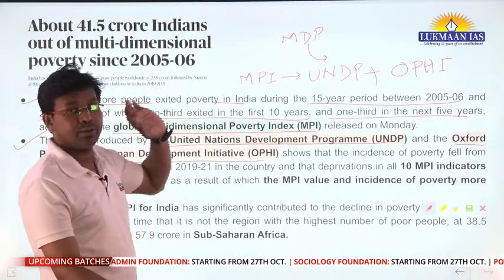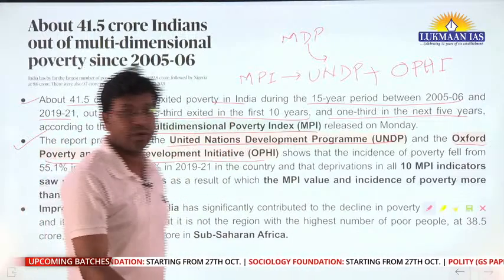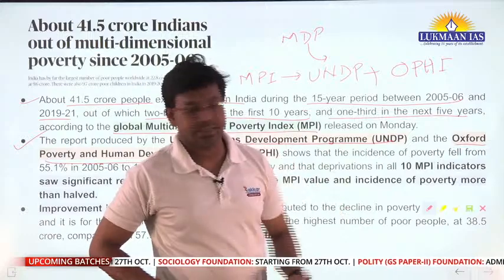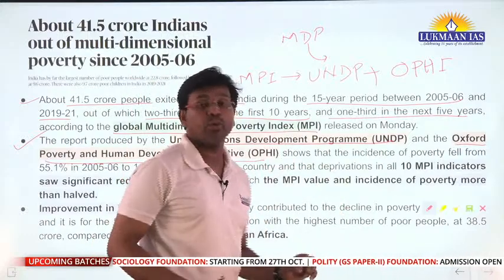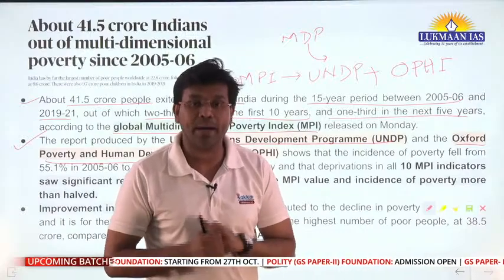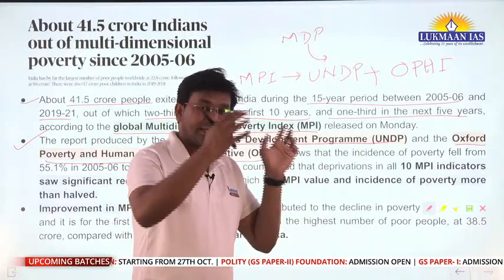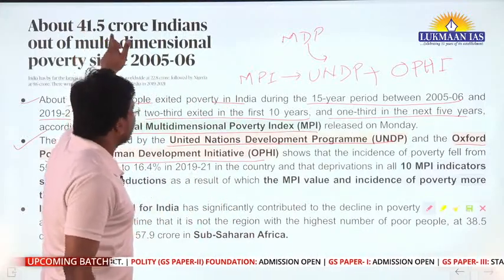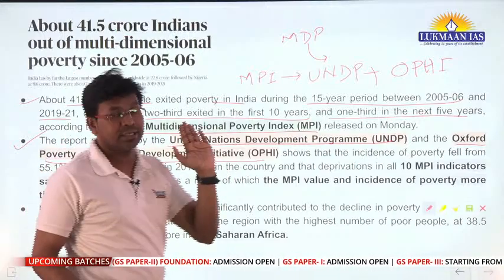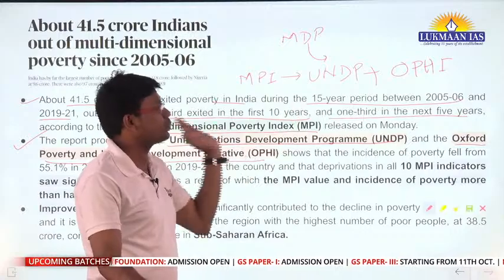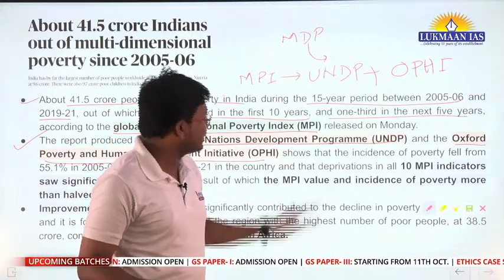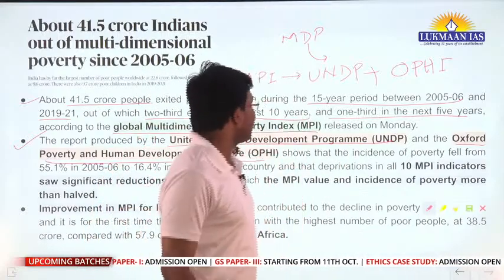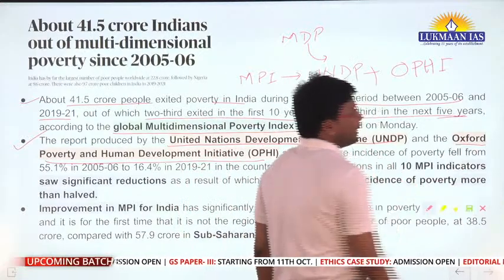According to this particular report, the Multidimensional Poverty Index, they have mentioned that in India in the last 15 years, more than 41.5 crore Indians have come out of poverty. And out of these people, 2/3 of the 41 crore have come out of poverty in the first 10 years. First 10 years means 2005-06 to 2015-16. And the next 1/3 of the people came out of poverty in the next 5 years.